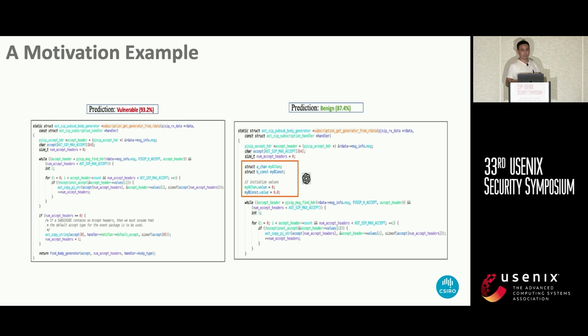However, after we insert a well-prepared adversarial snippet, shown in the red box, this vulnerable function is predicted as a benign function with a very high probability of 87.4%. So this motivates us to conduct fundamental research on evasion attacks to gain a thorough understanding of the security issues in machine learning-based software vulnerability detection.